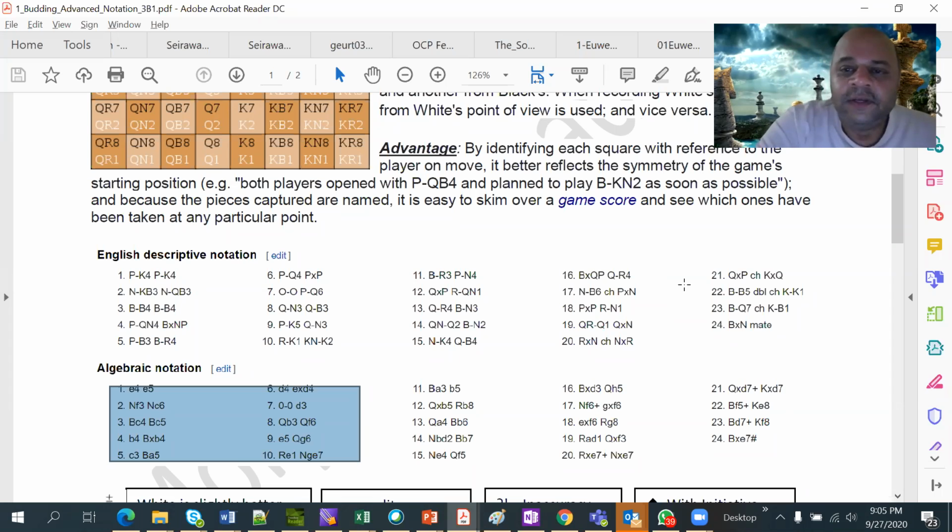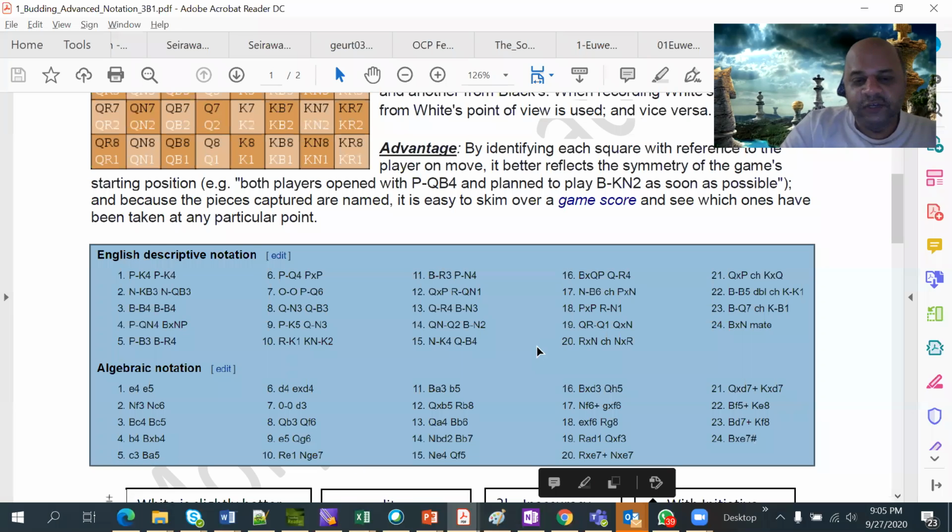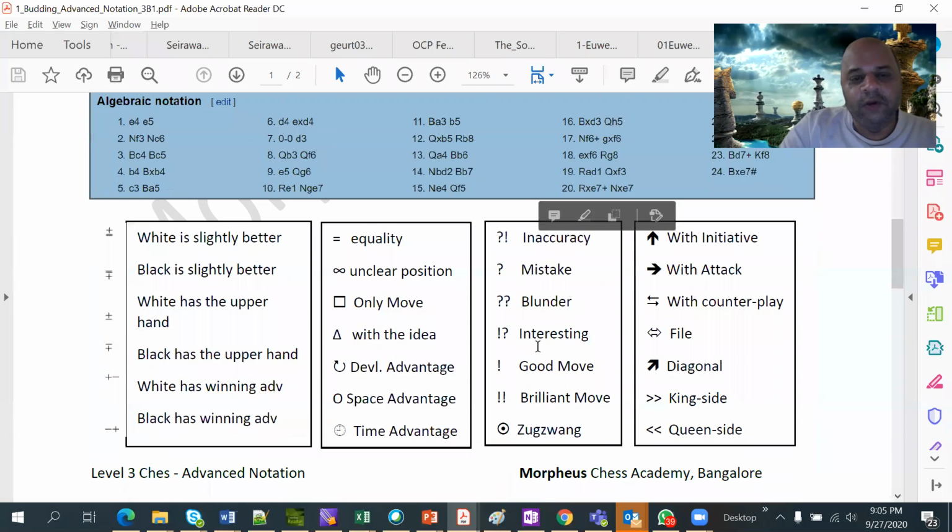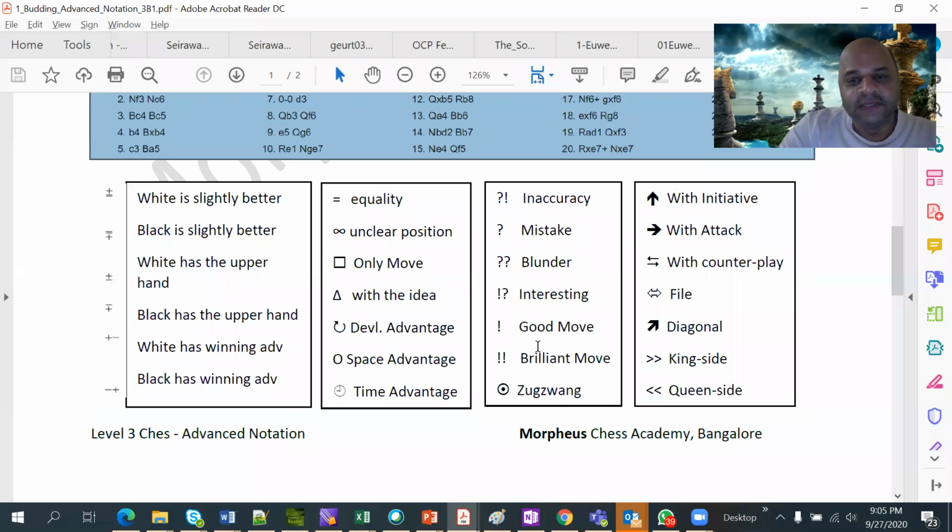So what we will do is continue the discussion today. We had also seen all of these symbols, 4 sets of symbols, like how the position is, who is better, who is worse. Then things like describing the move, whether it is good, bad or ugly or brilliant.